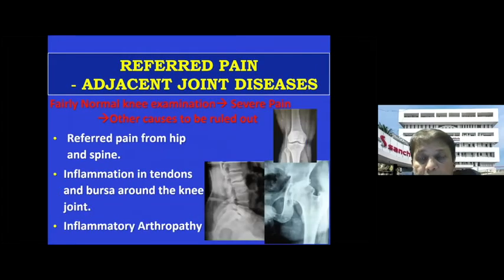Many times you also have to ask the patient, even though the patient has knee pain, and at times, as I will cover later, the knee X-ray is normal, but many a times referred pain from the hip and the spine can go to the knee. Therefore it is very pertinent to ask the history of hip pain or back pain whenever you are taking the history of knee conditions, because you will be surprised that sometimes osteoarthritis of the hip can present with referred pain to the knee, or certain discs or the